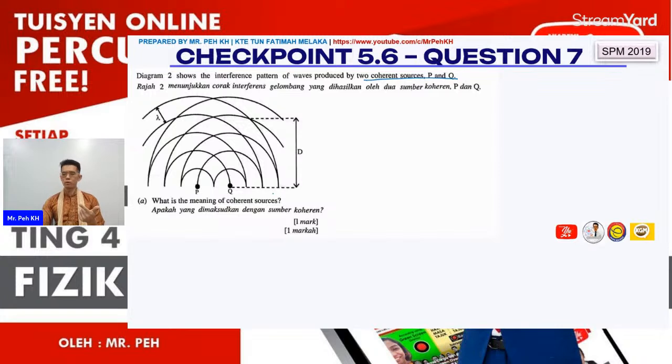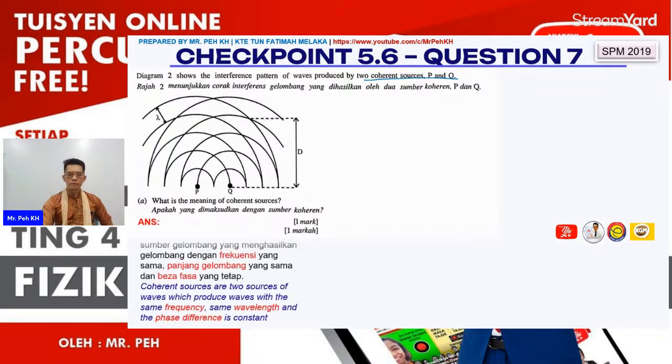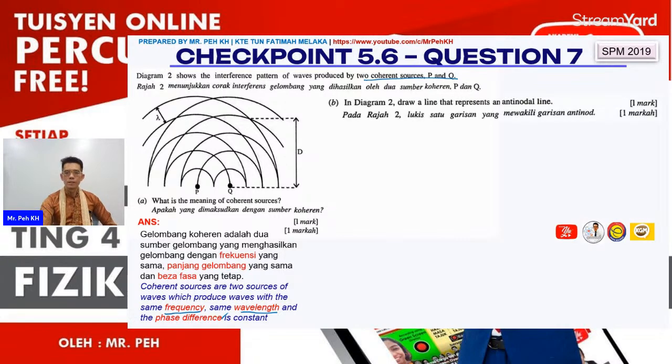So you can choose either one, but they must come together with a constant phase difference. So the answer: coherent sources are two sources of waves which produce waves with the same frequency, same wavelength, and the phase difference is a constant. So that is 1 mark. Then second, you need to draw the anti-nodal line.